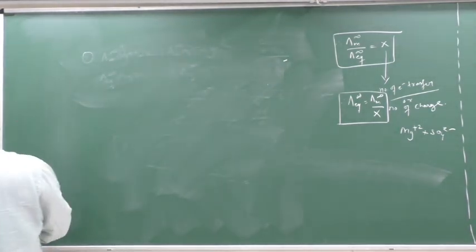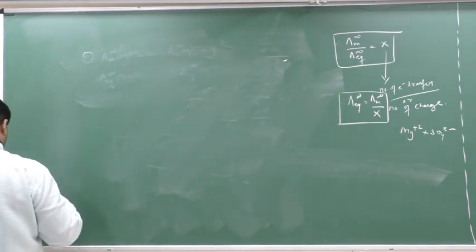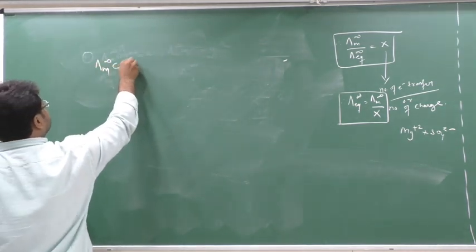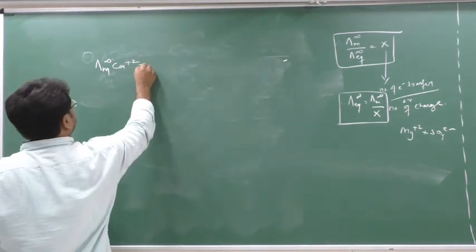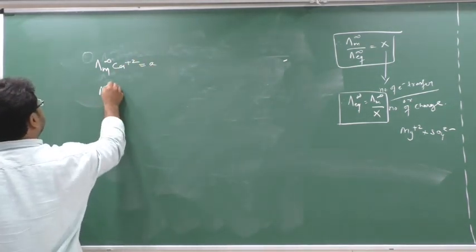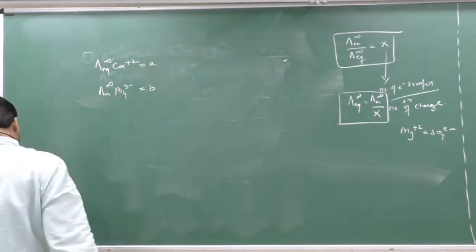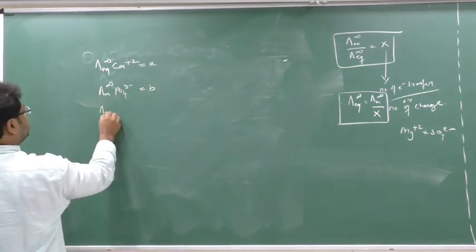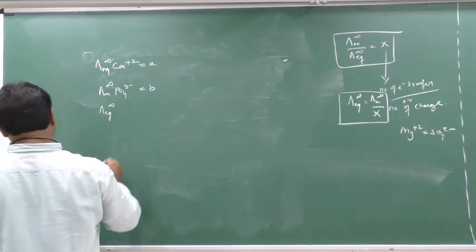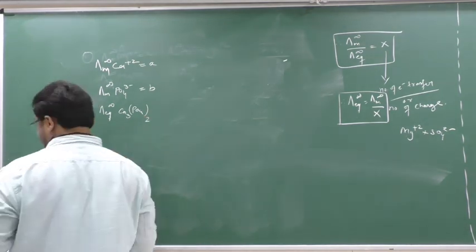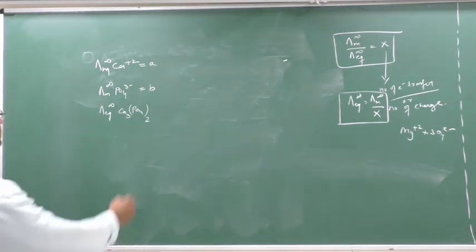The next question says lambda m infinity for Ca 2+ is equal to A, and lambda m infinity for PO4 3- is equal to B. Then you have to calculate lambda eq infinity for Ca3(PO4)2.